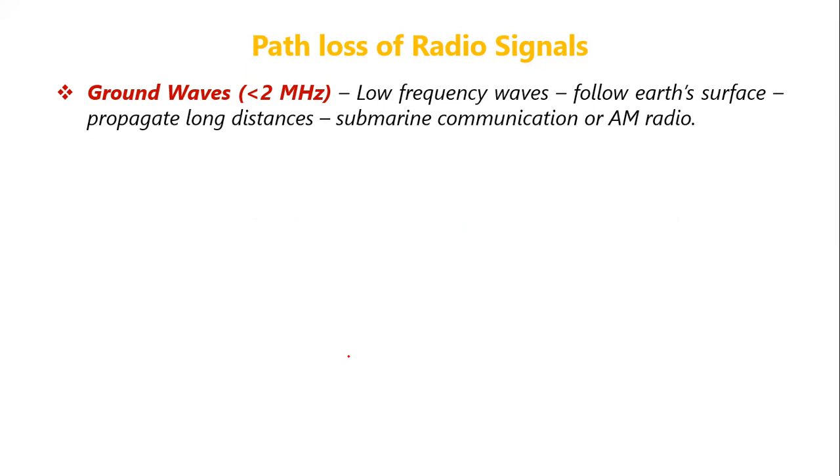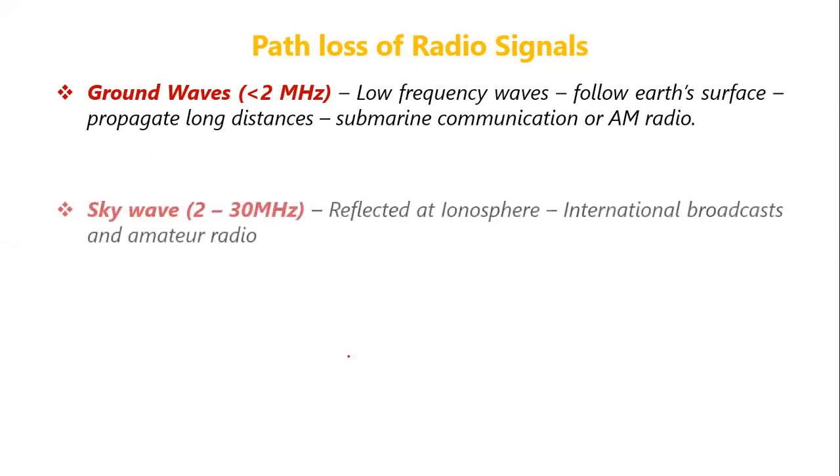AM radio, amplitude modulated radio, also uses waves at this frequency, less than 2 megahertz. The next is sky wave.